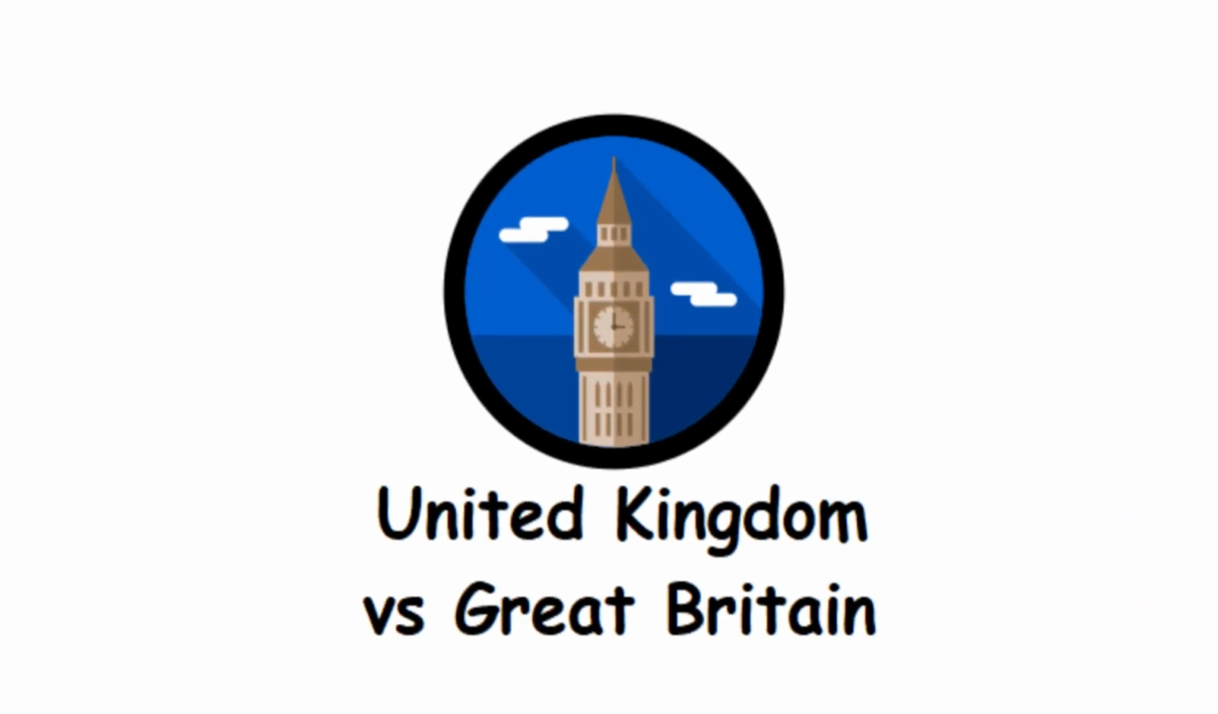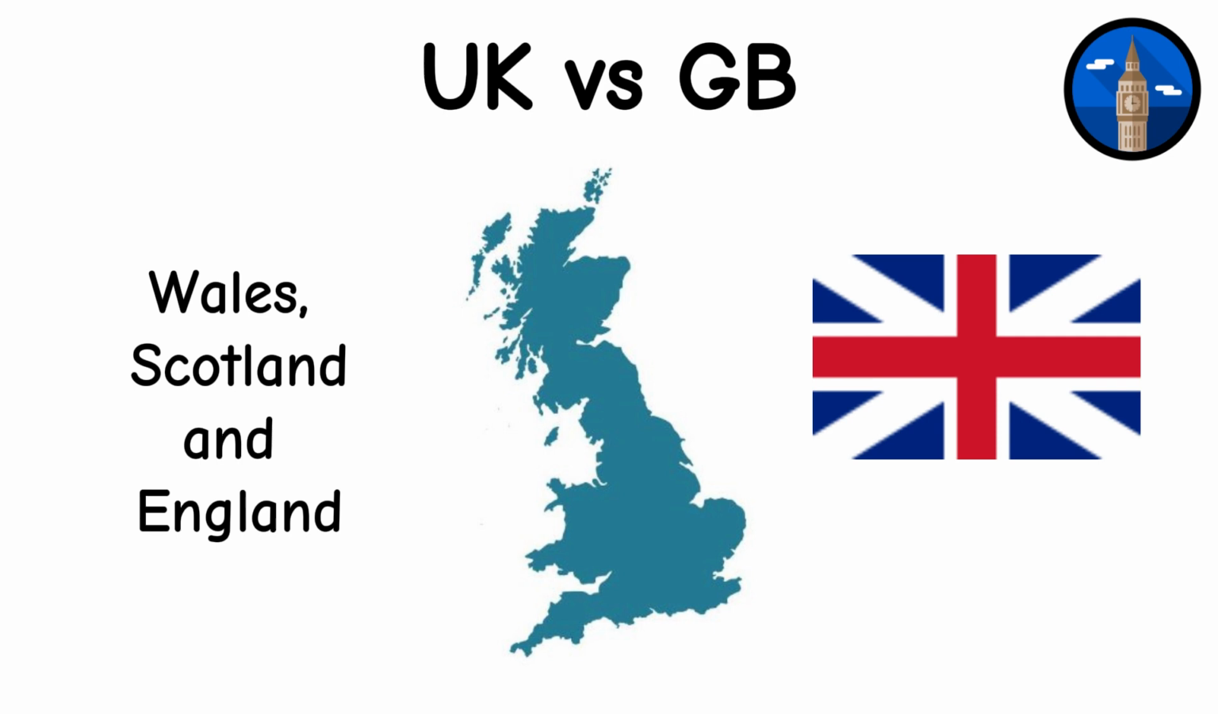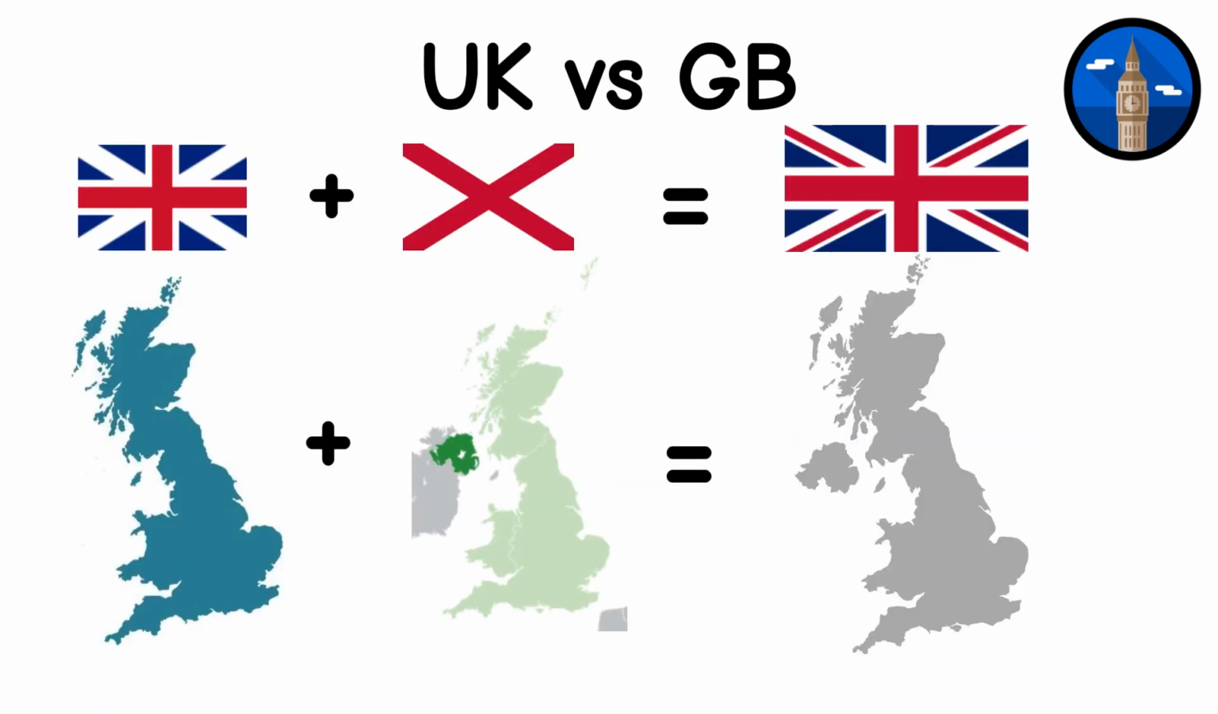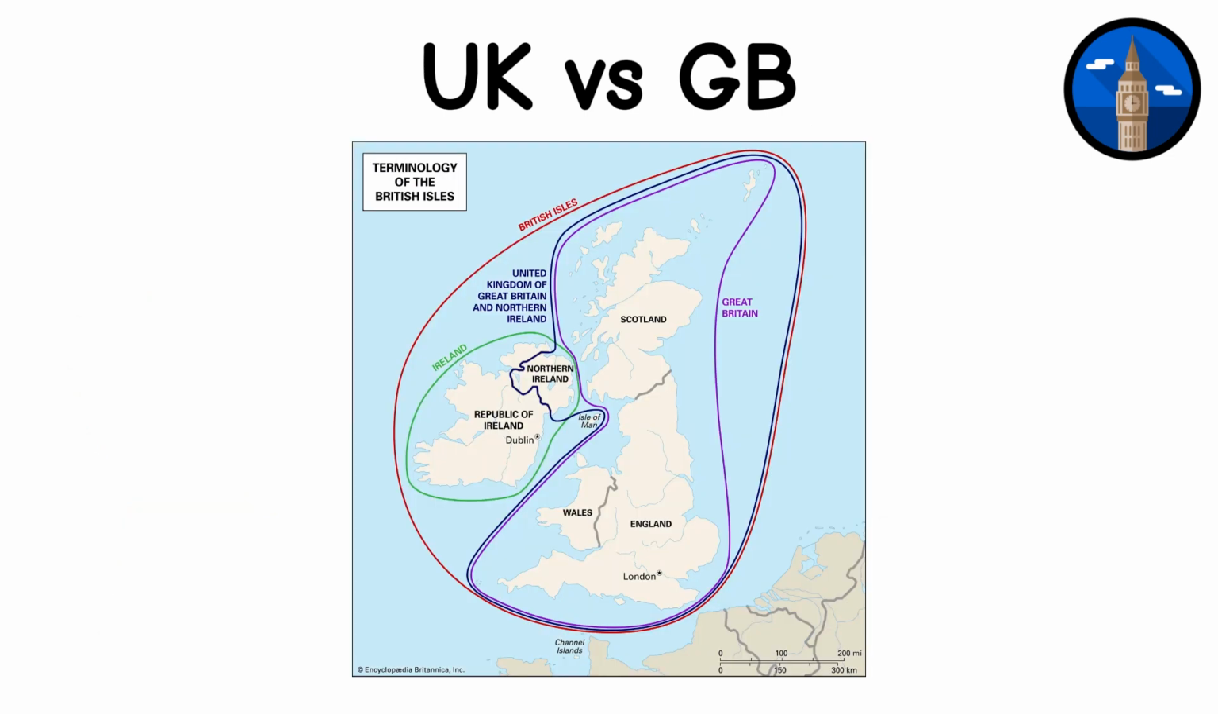United Kingdom versus Great Britain. Great Britain is a geographical term rather than a political one. It refers only to Scotland, Wales, and England. The United Kingdom is Great Britain plus Northern Ireland, hence the name. The United Kingdom is a sovereign state with its own flag, anthem, and politics.